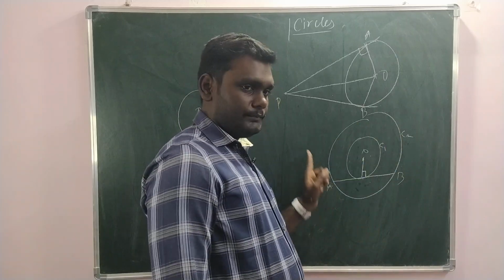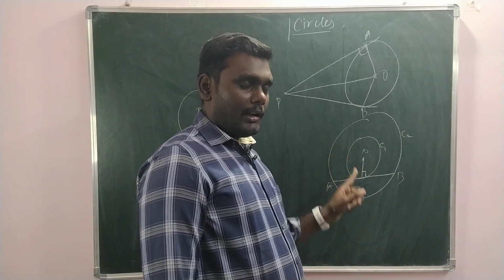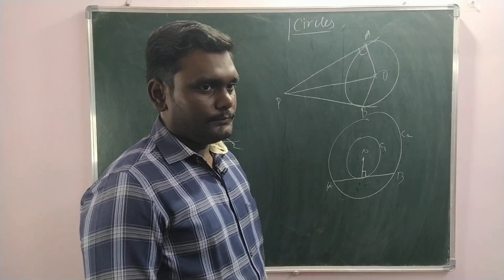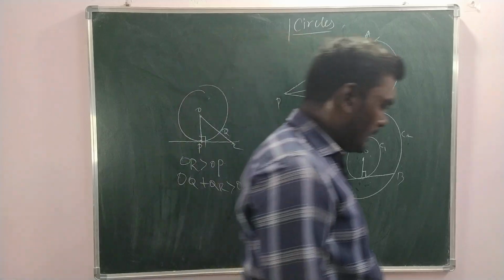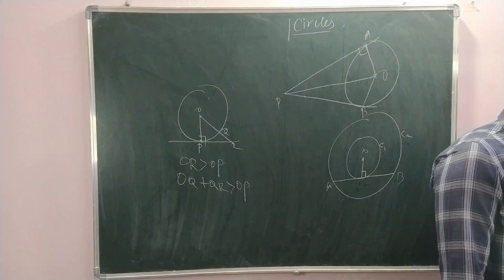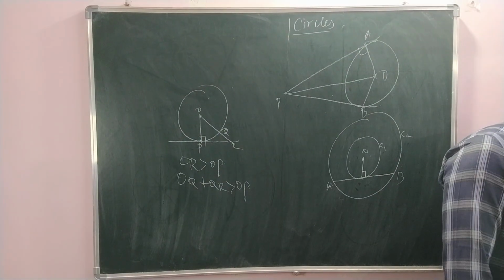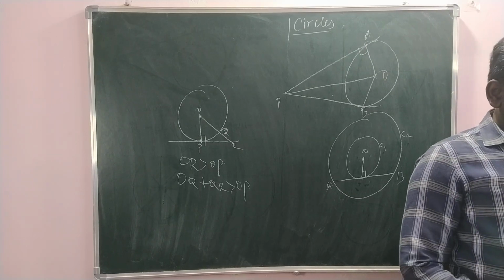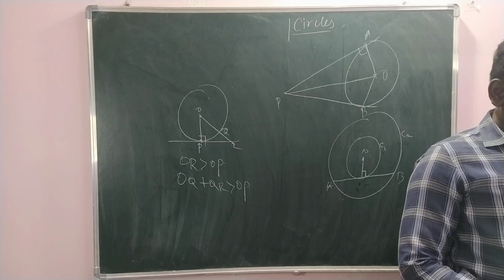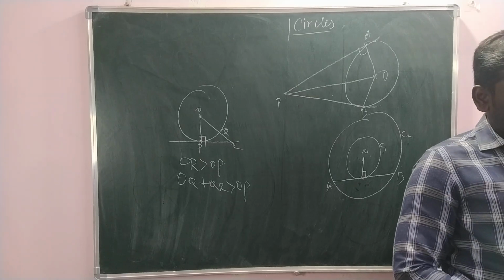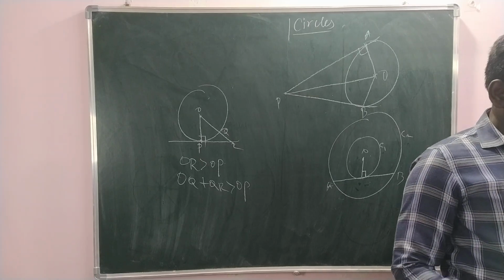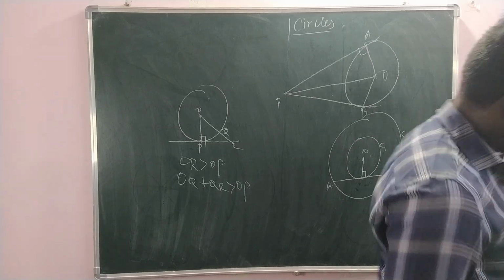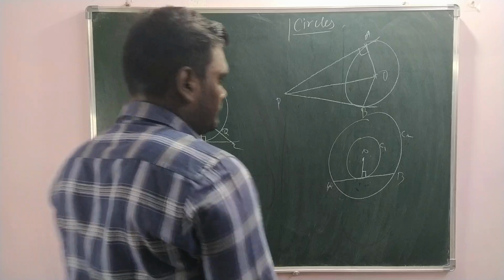Now look at C2. A perpendicular drawn from the center bisects the chord. That's all. That is what they gave in the statement: prove that for two concentric circles, the chord of the larger circle which touches the smaller circle is bisected at the point of contact. That is it. And then there is another theorem, that is example 2 actually.